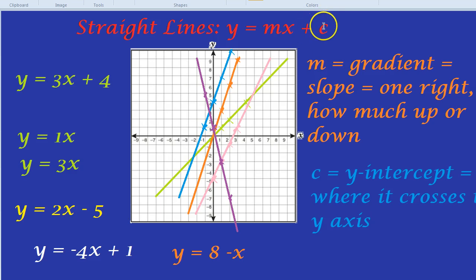Notice the plus c is always just on its own. What is the plus c? It's the y-intercept where it crosses the y-axis. So this line crosses the y-axis here at 8. What's the number next to the x? Even though there is no number, that minus basically just means minus 1. So for every one right, you guessed it, down by 1. One right, down by 1. So there is our line. All of this information about a beautiful slope just because we know about y equals mx plus c.